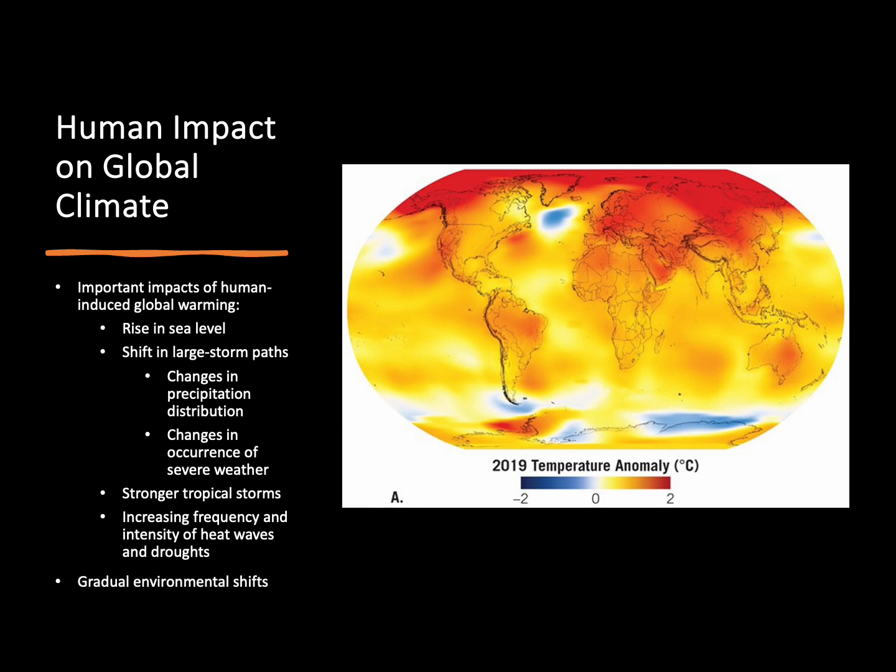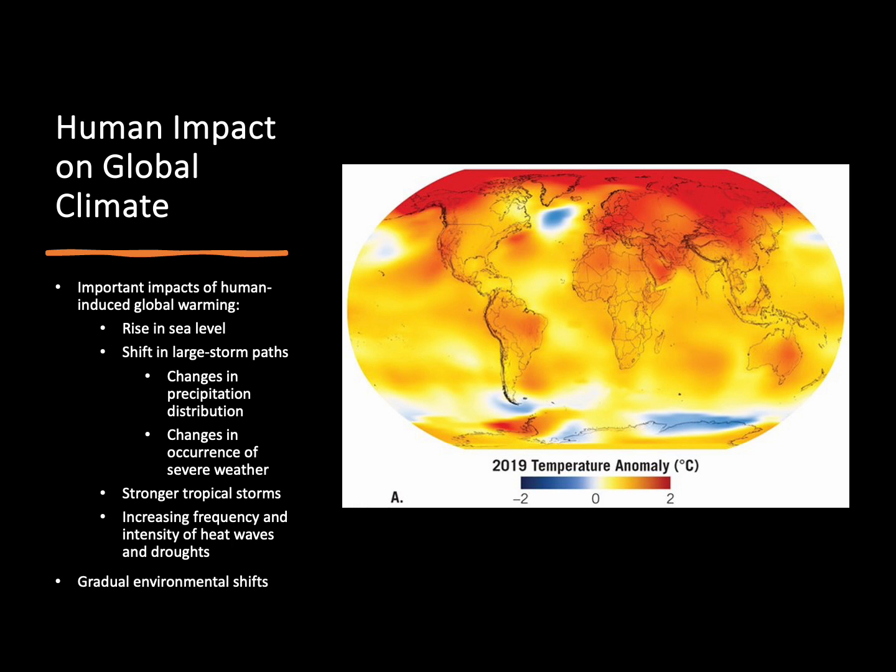But another important thing that we have to consider is how climate change is affecting our large storms, things like hurricanes and tornadoes. We're seeing that they're becoming larger than they ever have been before, and that they're becoming more frequent. We're also seeing that with them, they're starting to bring even more precipitation than they used to. So we're seeing more flooding related to these large-scale storms. We're also seeing that there are more heat waves and droughts, as well as more intense heat waves and droughts